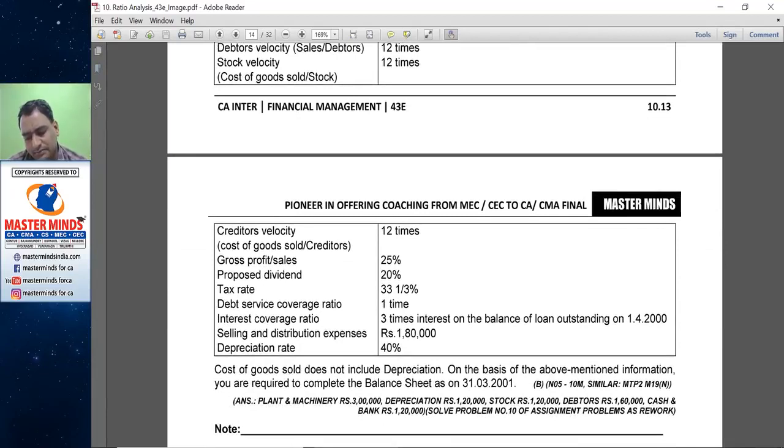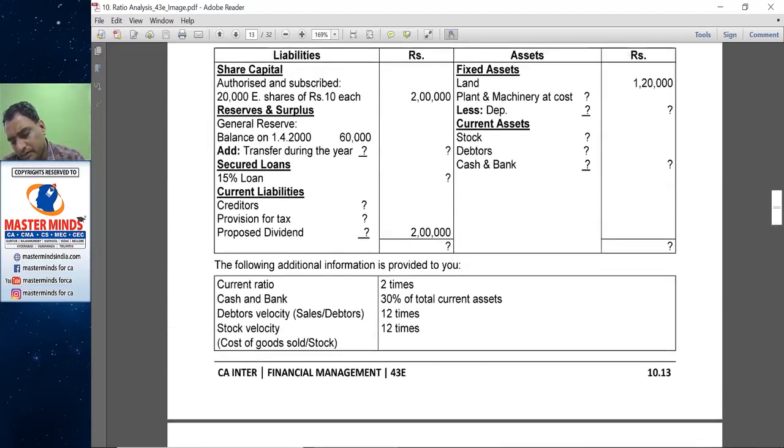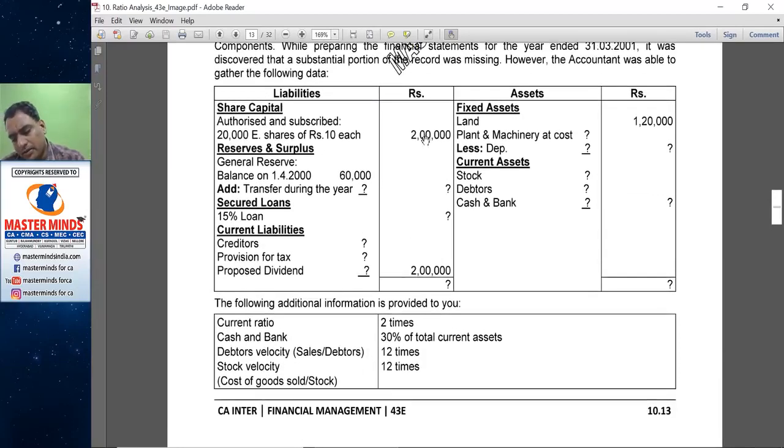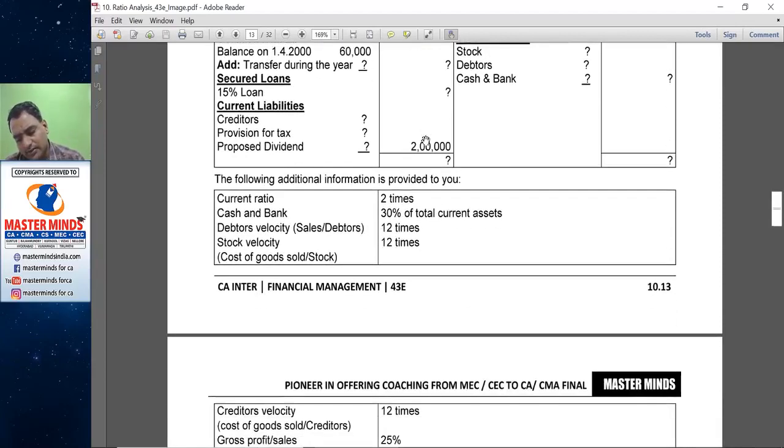So gross profit, proposed dividend. So we can find the proposed dividend because it is always provided on the share capital. So you have an equity capital of 2 lakhs. 2 lakhs into 20%.